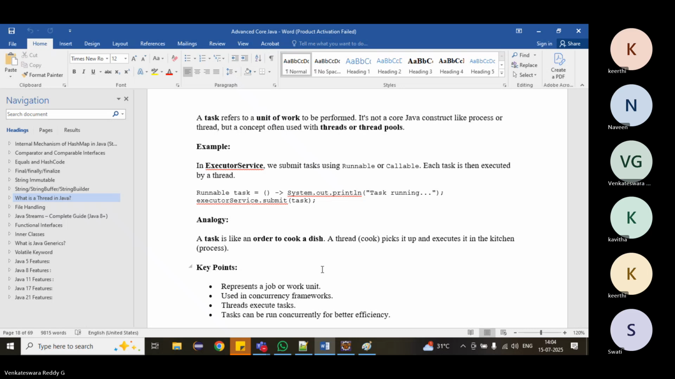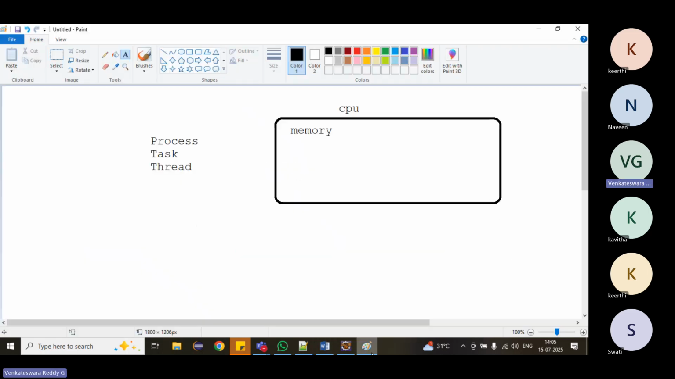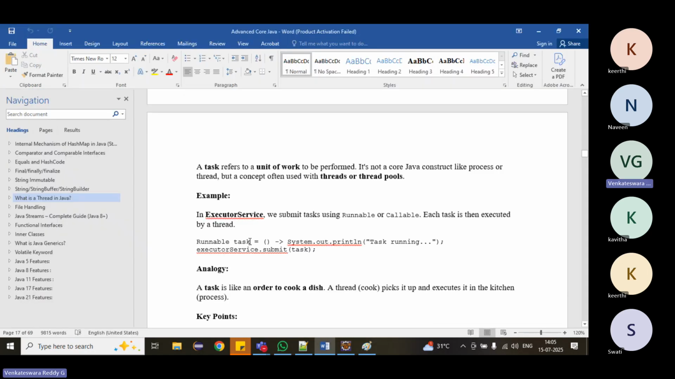Similarly, if you open a process, there should be some task. We are doing something, like writing. Task is a unit of work to be performed. It is a concept, it is not a thread. Task is not a thread.